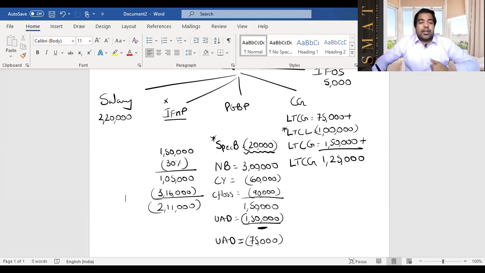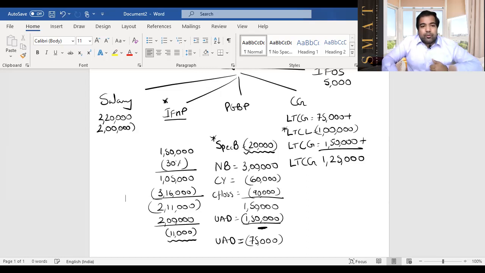This was section 70. Next, 71, where you go to other family members. Can IFHP go to other family members? Yes, it is a friendly head, but a little shy. So out of 2,11,000, only 2 lakh it will take. So 11,000, what will be done? 11,000 will be carried forward. This, guys, is going to other families. So from here, I take 2 lakhs for IFHP. So here 20,000 remains. Let's see what can be done with that head.